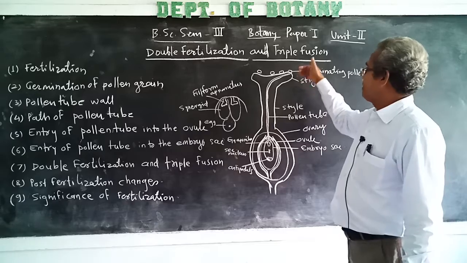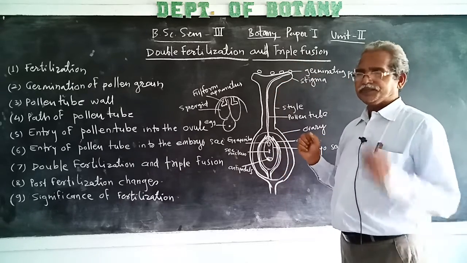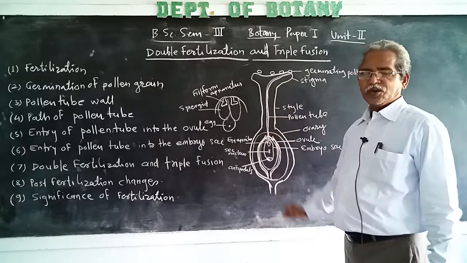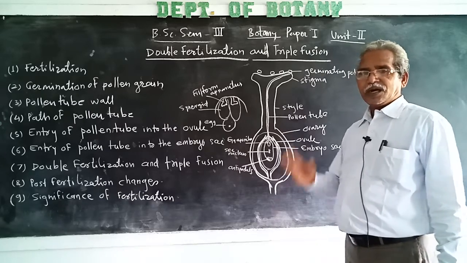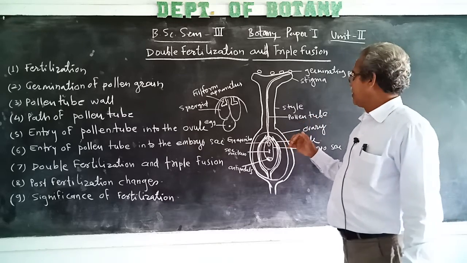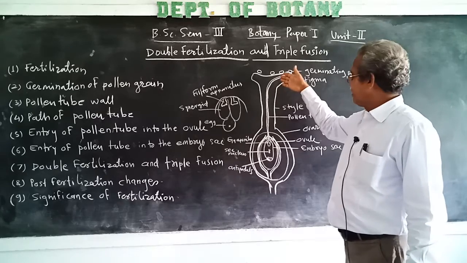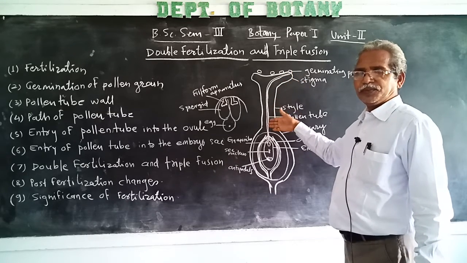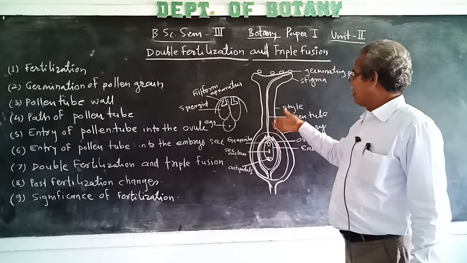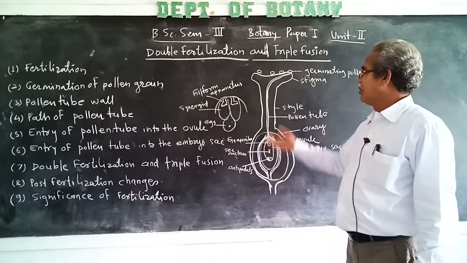After germination, it pierces through the connecting tissue of the inner wall of the style and it reaches the ovule. In the open type, when the style is hollow, at that time it grows by the inner wall of the hollow tube and then reaches the ovule. The inner wall of the style provides nourishment to the pollen tube.